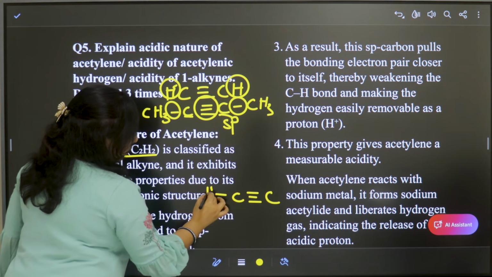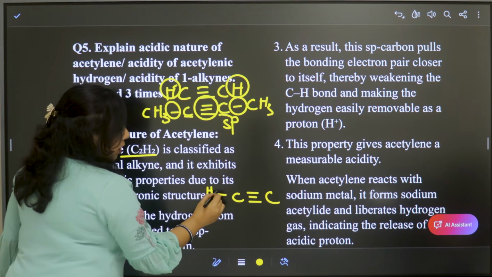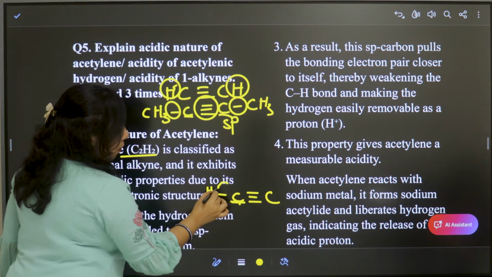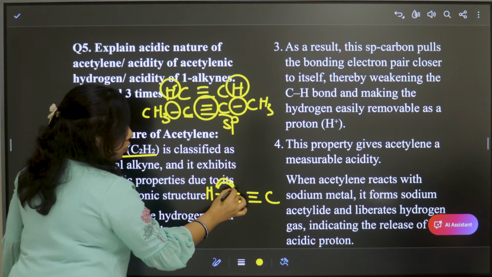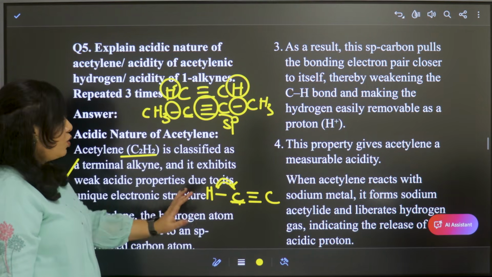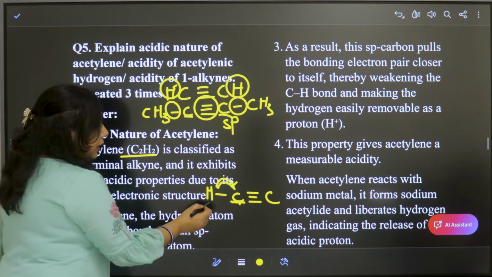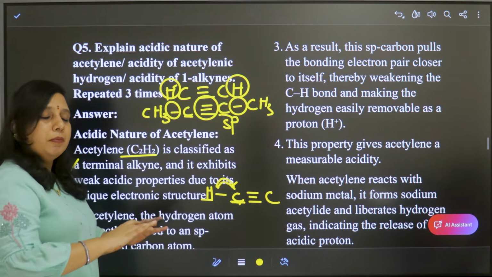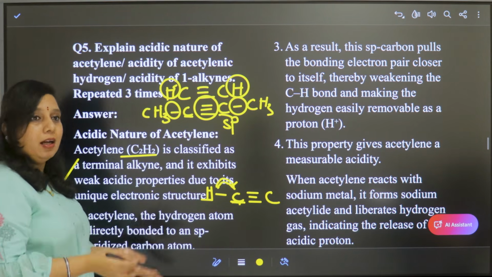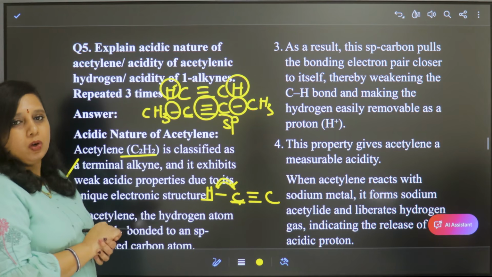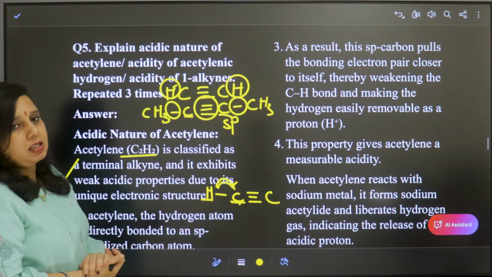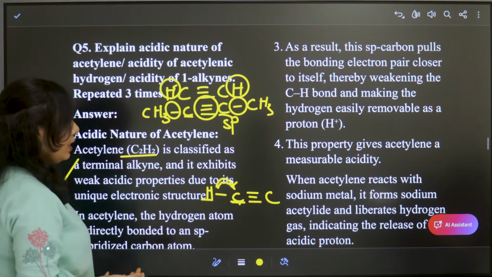Due to the higher electronegativity of this carbon, the bond pair will be closer to the carbon atom than hydrogen, right? So because of this, the hydrogen will become more acidic and it can be removed as a proton. Now this nature is called acidity of alkynes, especially terminal alkynes.